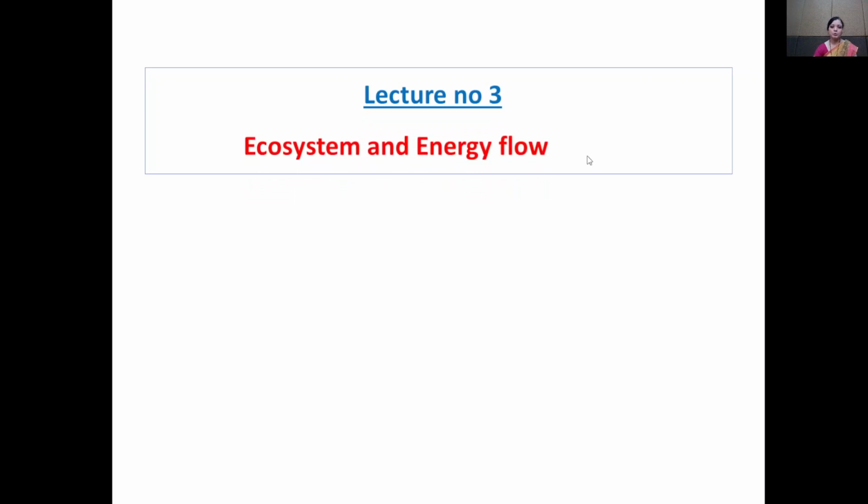So today in this lecture we will discuss two terms. The first term is ecological pyramid, and the second term is biogeochemical cycle.